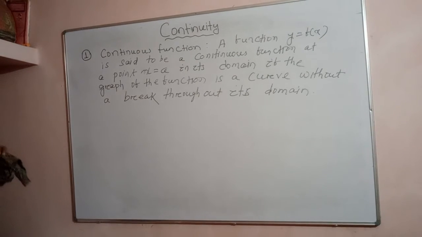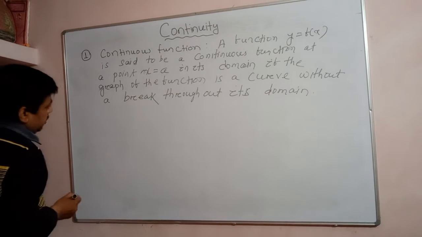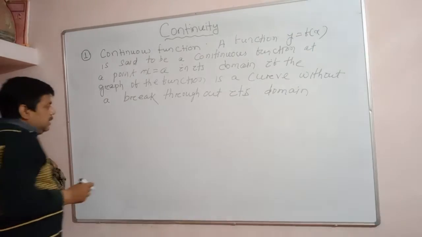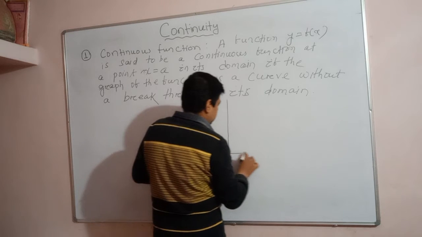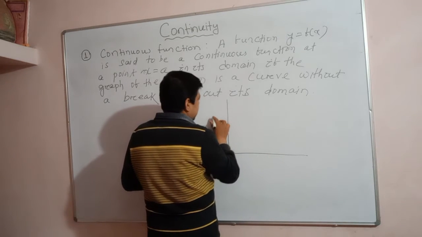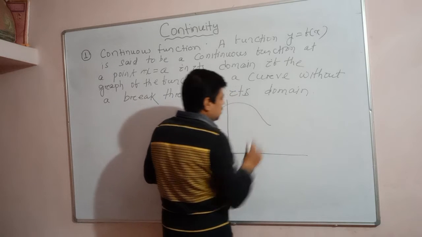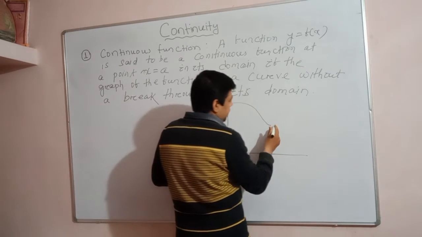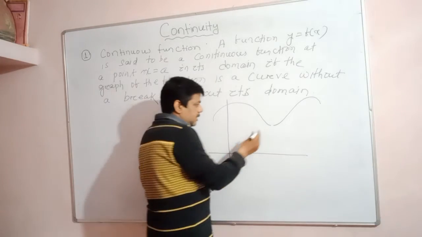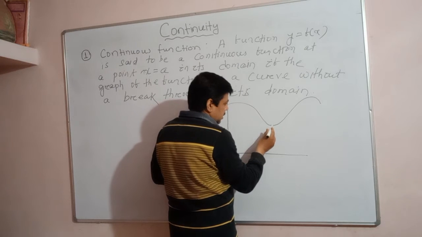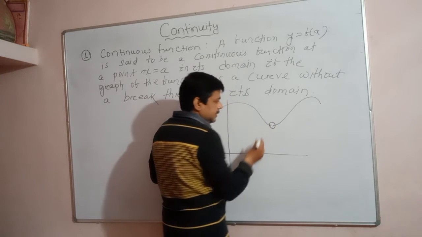It means at every point the function should exist, and at every point the function should be continuous. Suppose you are drawing a graph. I am drawing a line here like this. So up to this it is a continuous function. If I create a certain gap here, you see, there is a gap at this point.